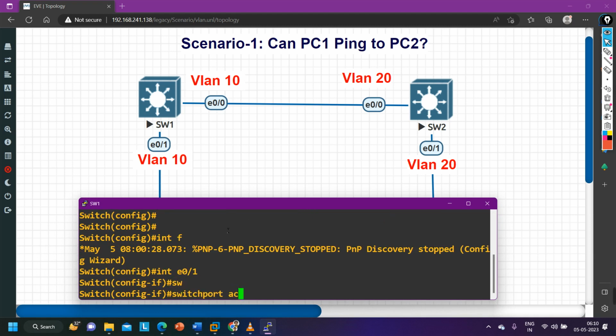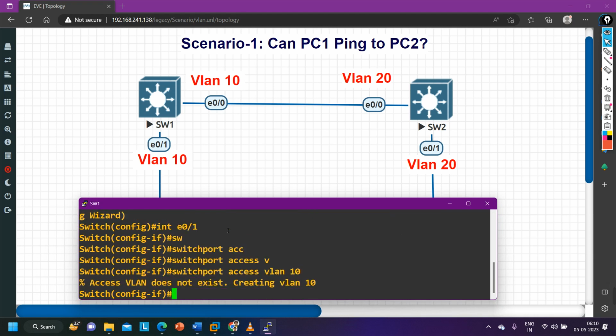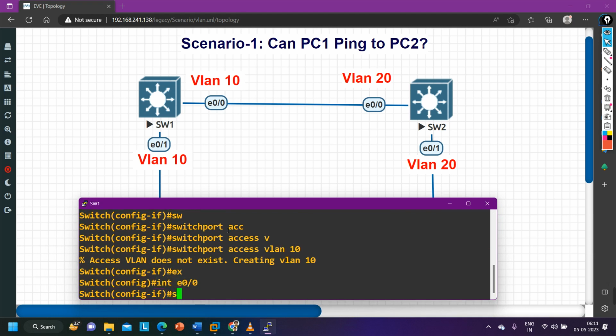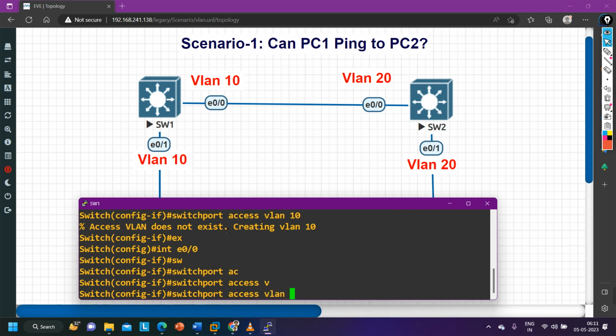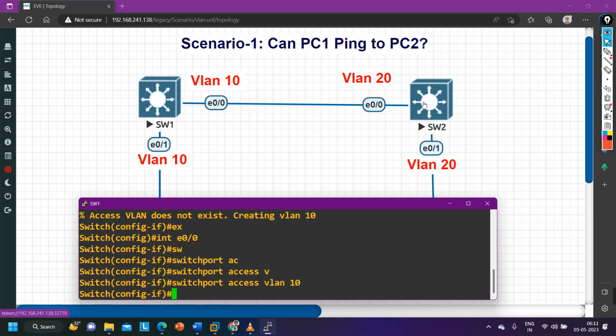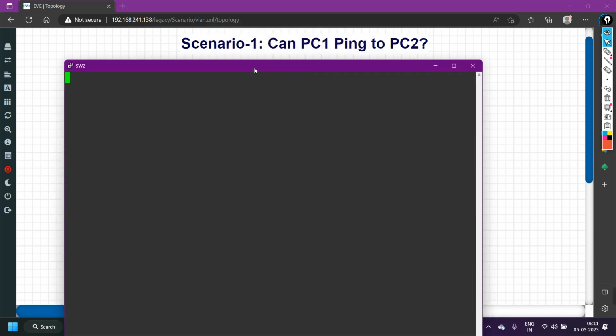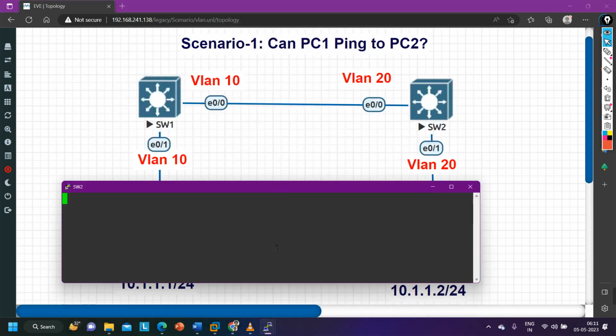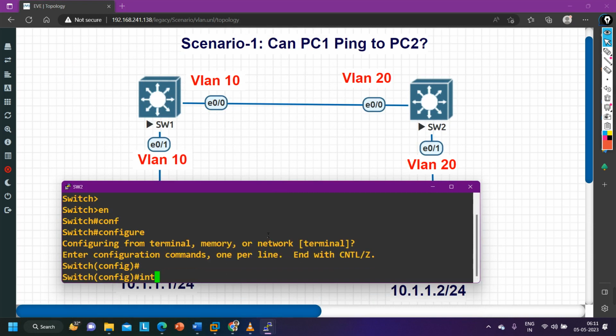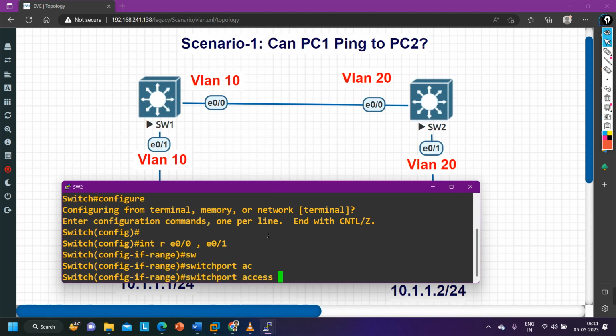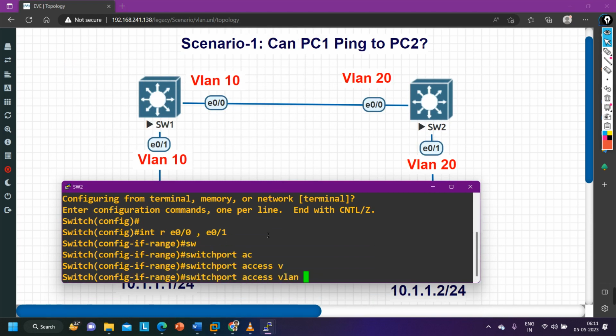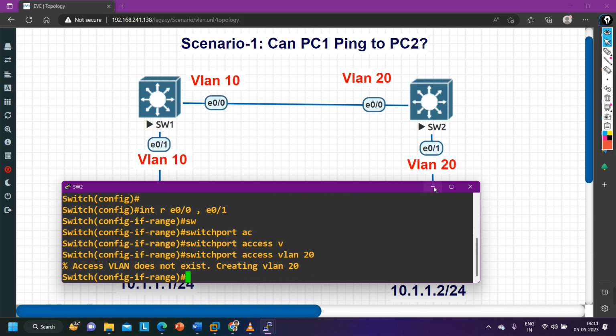Enable, config t, and interface E0/1, switchport access vlan 10. This port is a member of VLAN 10. Then interface E0/0, switchport access vlan 10. This port is also a member of VLAN 10. On switch number 2, both ports are members of VLAN 20. So let me configure this switch as well. Enable, config t, interface range E0/0 and E0/1, switchport access vlan 10, sorry, not 10, 20. Like this we can configure the VLAN.